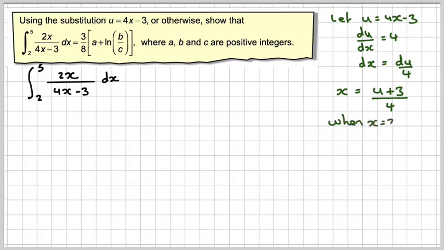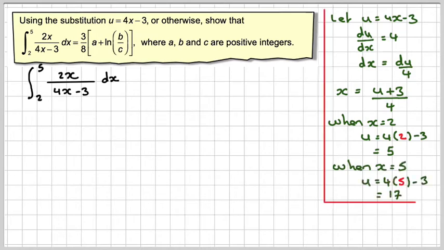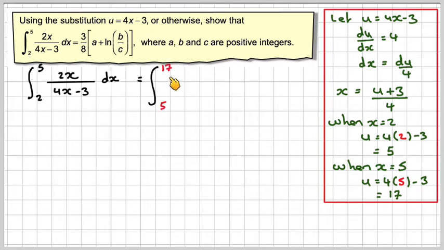We will also need to change the limits. So when x is equal to 2, we do 4 times 2 minus 3, which gives me 5. And when x is equal to 5, we do 4 times 5, which is 20, minus 3, which gives me 17. Right, so our new integral will be from 5 to 17 of 2 times x, that's 2 times that,